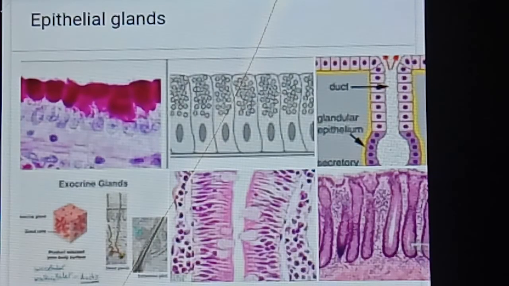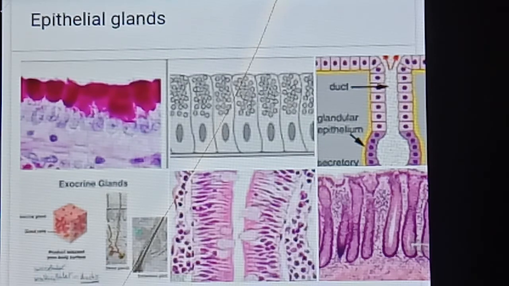Last one is glandular epithelium. The epithelial cells are often modified into specialized glands. These cells secrete chemical substances onto the epithelial surface. It's clear?